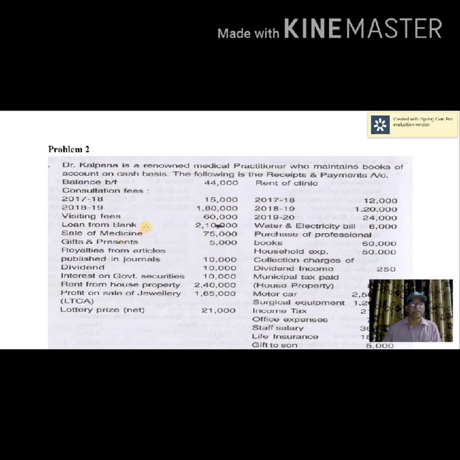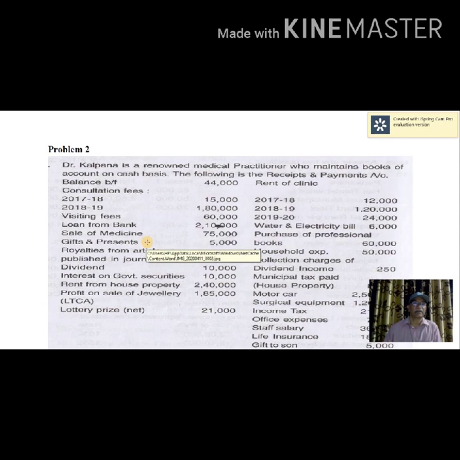Sale of medicine, that is an item of professional income of a medical practitioner. Gifts and presents, rupees 5,000, out of this only 2,000, that is presents and gifts received from the clients in appreciation of his service, her service, that is to be taken as professional income.